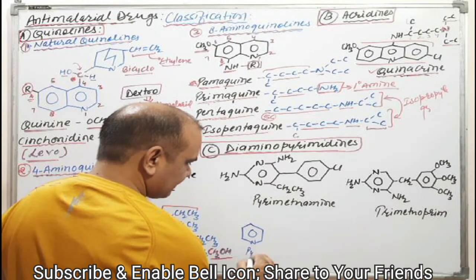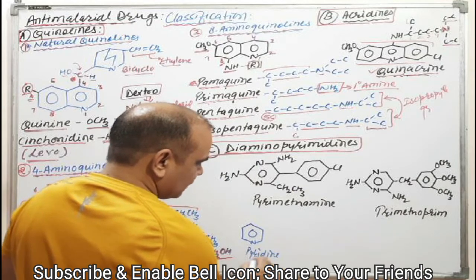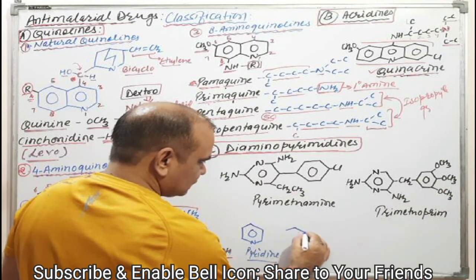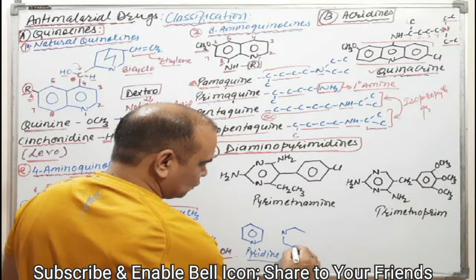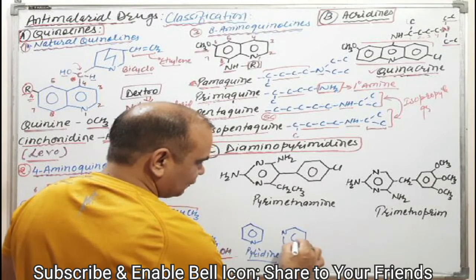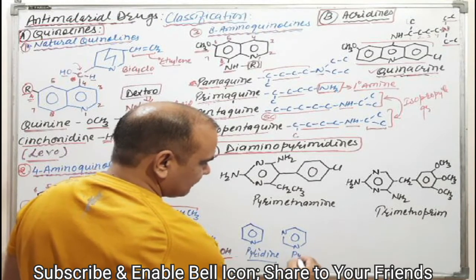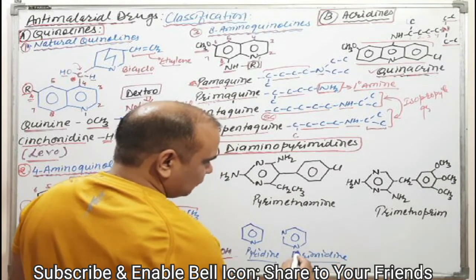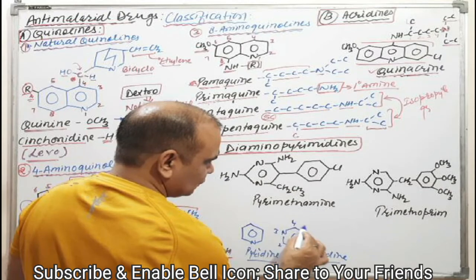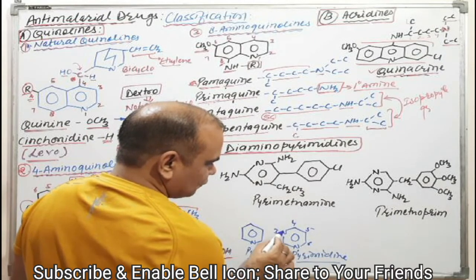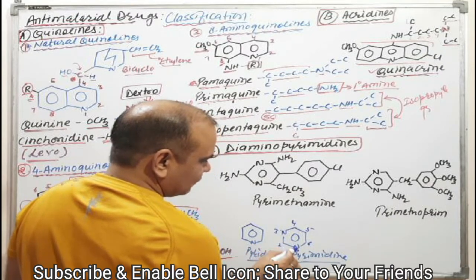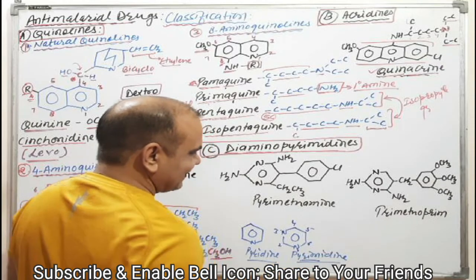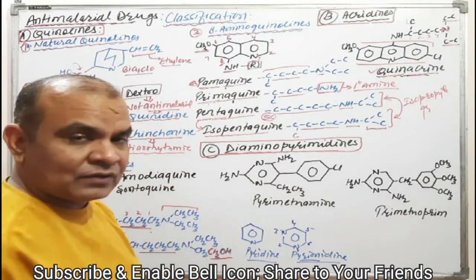Pyrimidine is a 6 membered ring containing 2 nitrogens at 1,3 positions. Numbering 1 2 3 4 5 6, the 1 and 3 positions have 2 nitrogens, that is pyrimidine.